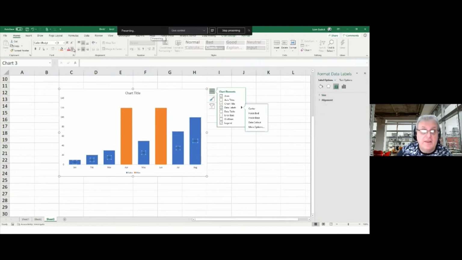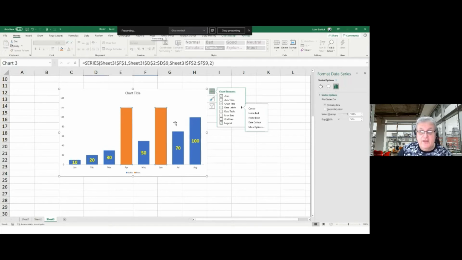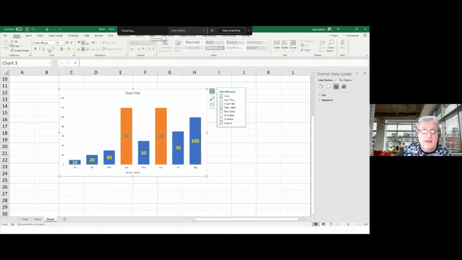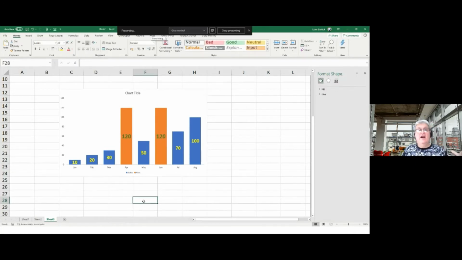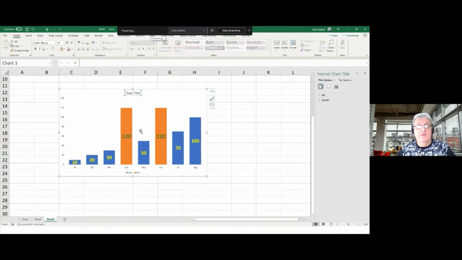Format these. I'm going to make them yellow, bold, and bigger. Then for the other series I'm also going to add my data labels. I'm going to make those red and bold, and bigger like this. That's a horrible color. Let's go for green. There you go. I have conditionally formatted the fields and the labels, so I've got in here what they are.